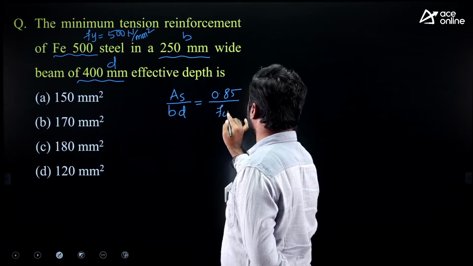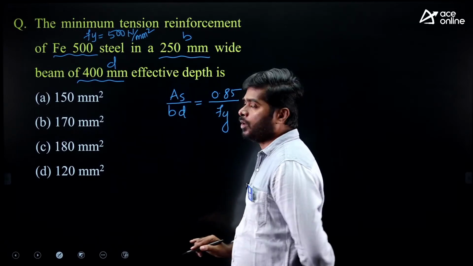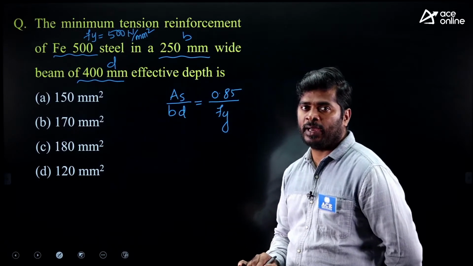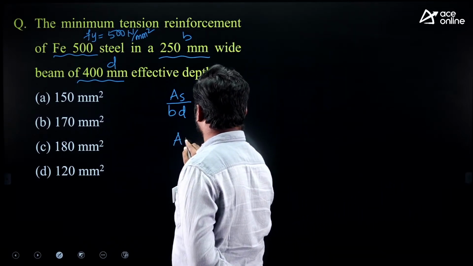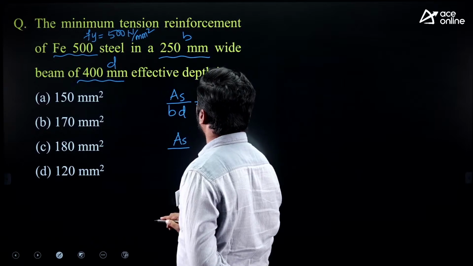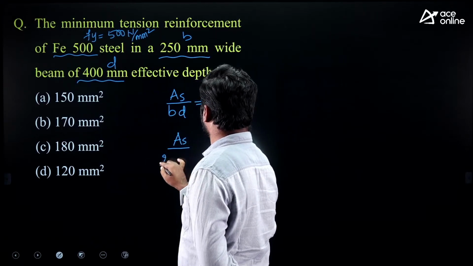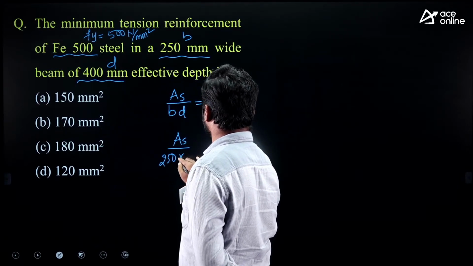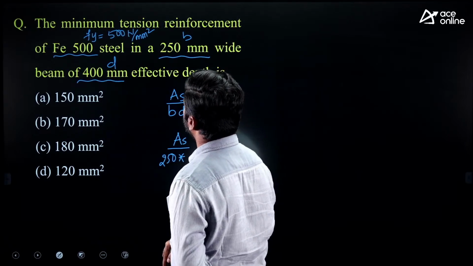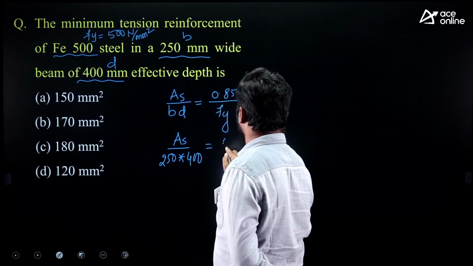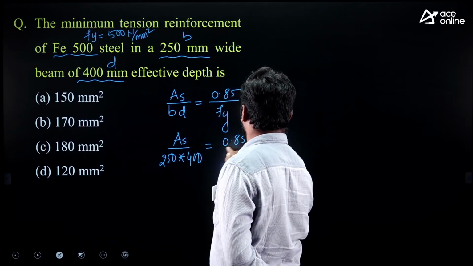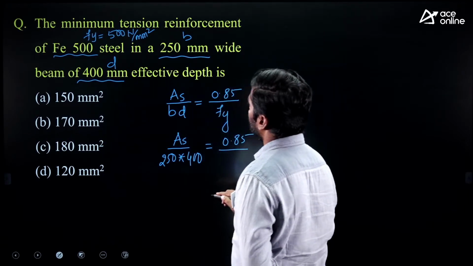It is As upon bd equal to 0.85 upon fy. Here you can write As upon b, which is 250 mm, d is 400, equal to 0.85 upon fy, which is 500.